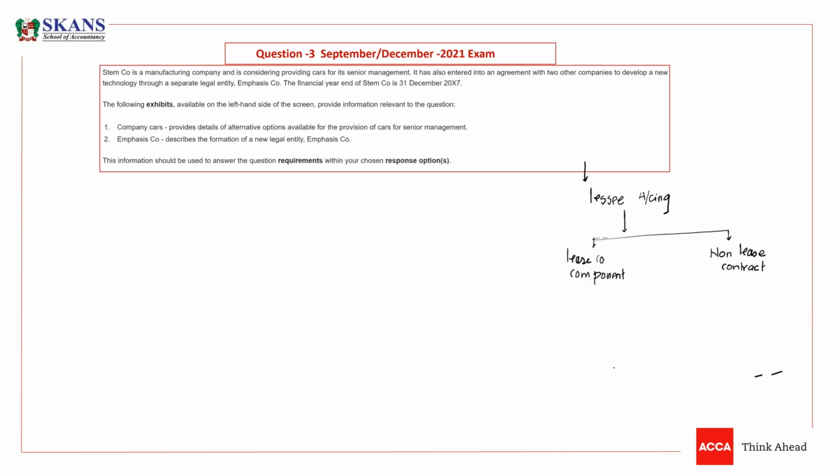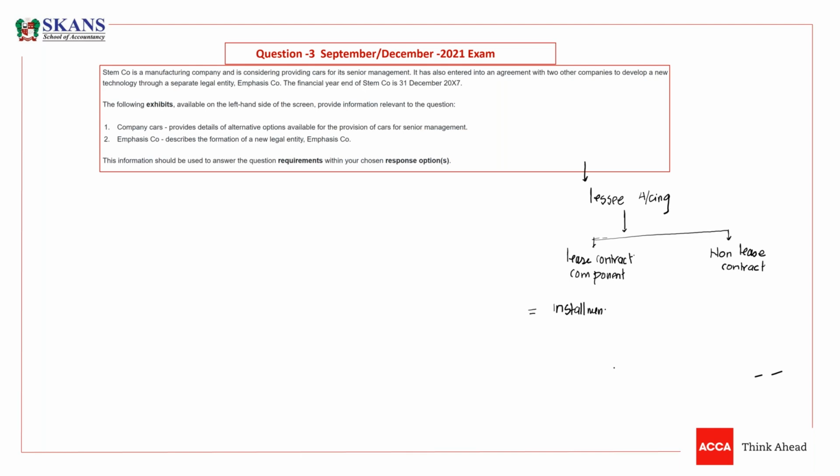Now listen carefully, guys. There would be some non-lease component along with the lease contract. This is the perfect example: the lessor is saying that you have to pay installments.